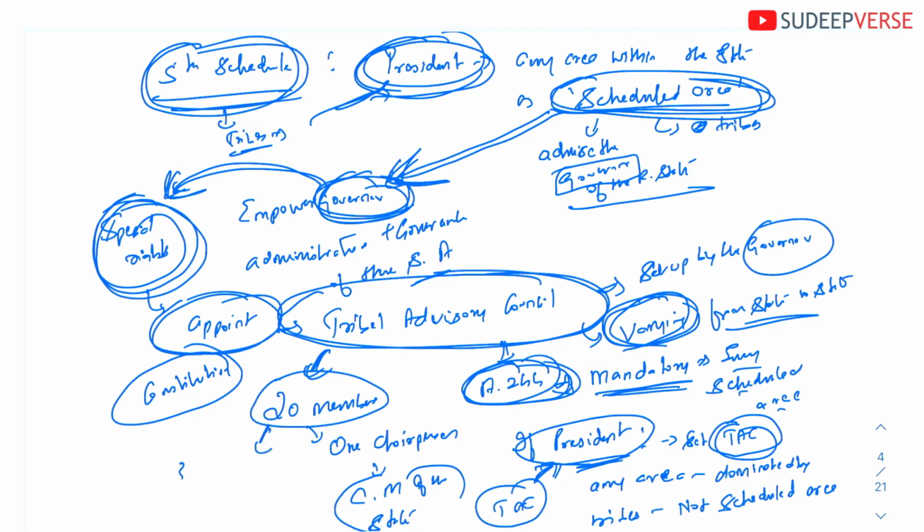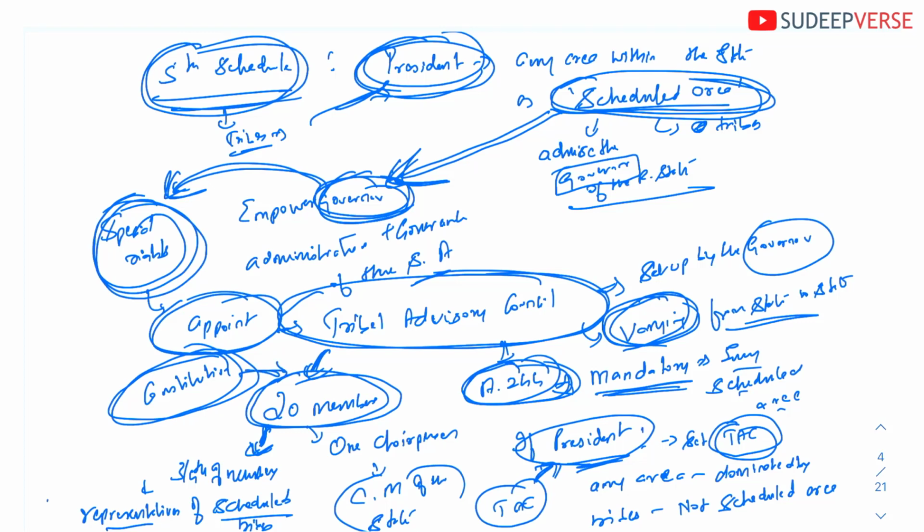The next is 3/4 of the members. 3/4 of the members must be representatives of the scheduled tribes. That is, the 3/4 of the MLAs who are going to be selected into the tribal advisory council have to be representatives of different scheduled tribes. Okay, so this is one mandatory structure that is mentioned within the constitution. Within this structure of one chairperson, 3/4 of the members from the representatives of scheduled tribes, it is a 20 member body.